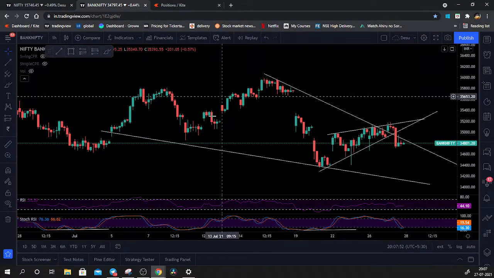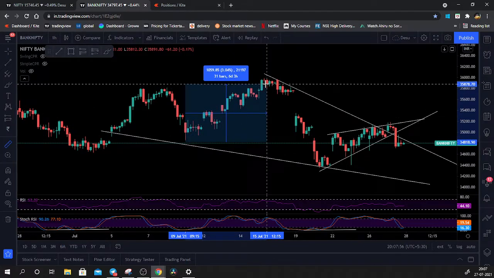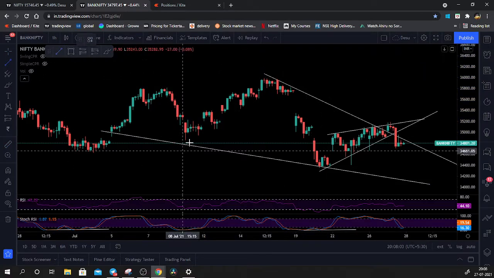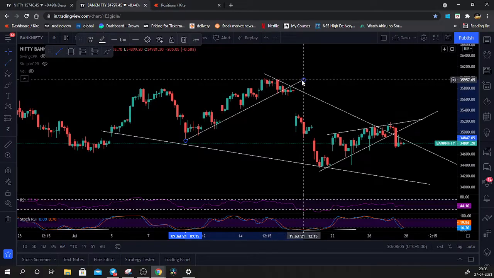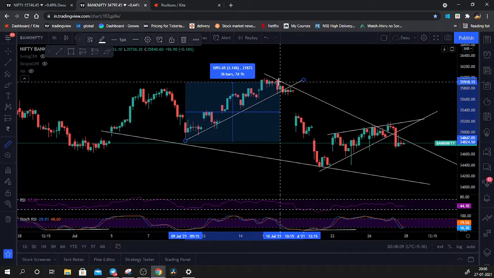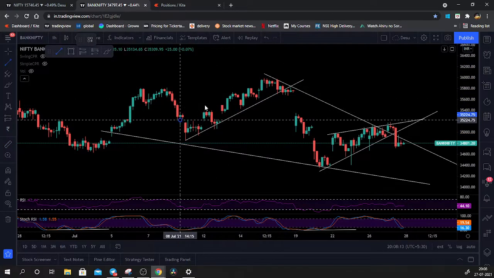Let's take previous examples over here. The 30 to 40 rule is basically taking 30 to 40 candles, and you can find a good pattern. So I took the candles from here till here, and how many candles did it take me on the 1 hour time frame? It took me around 36 bars, right? So 36 candles, and it is trying to form a good channel pattern.